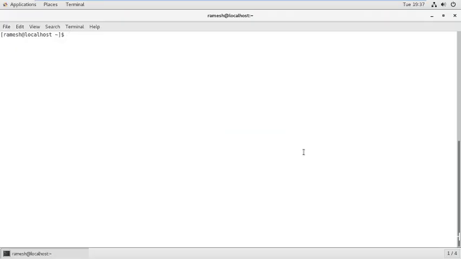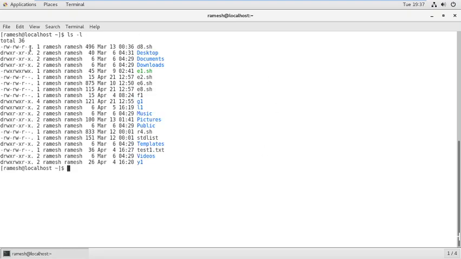In order to print the long listing with permissions, we can use ls -l. See, you can observe the long listing of all files and directories and the file permissions. You can observe G1 is a directory.